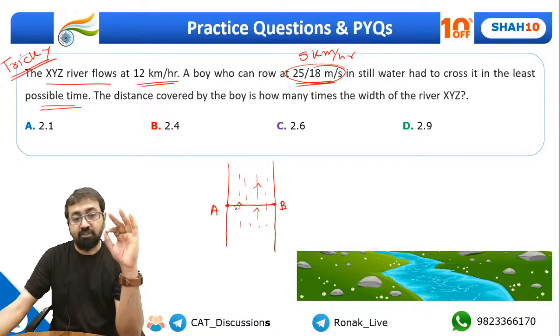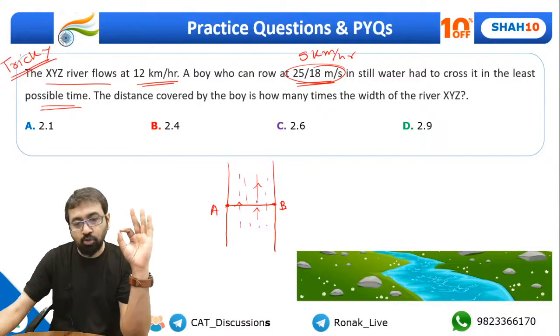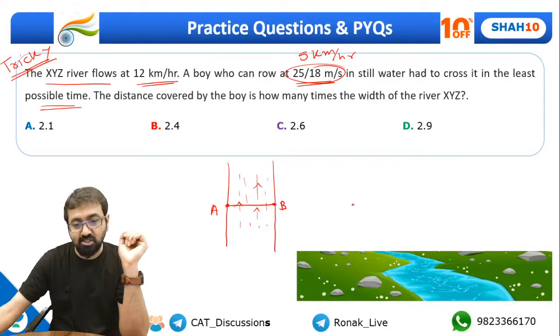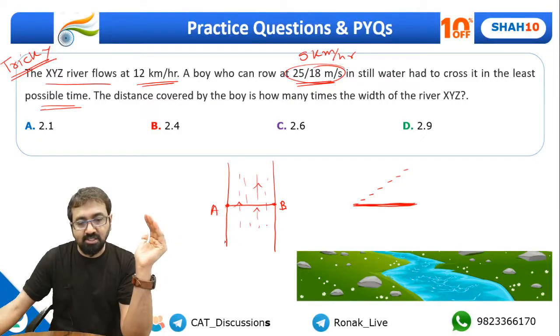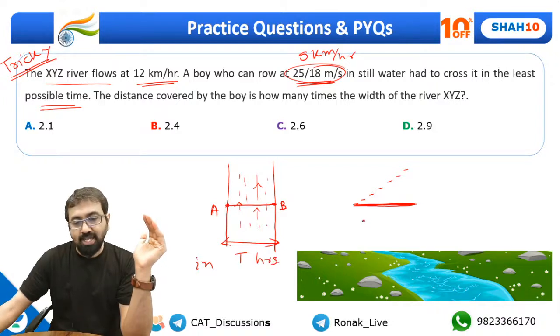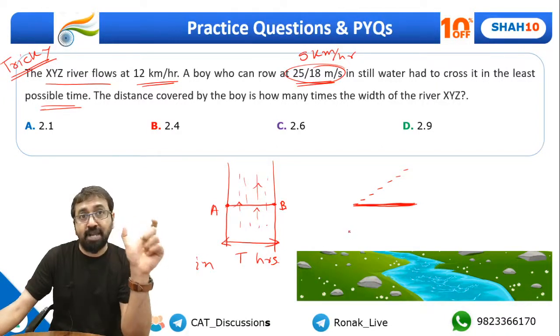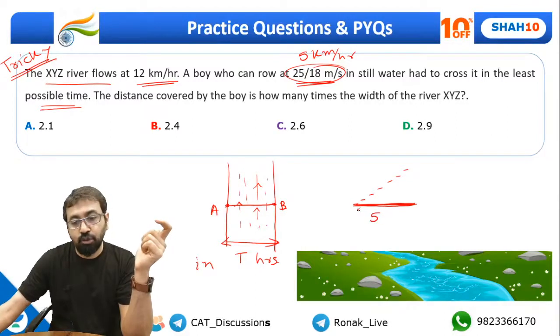But actually, when he starts going from A to B, you know how will he travel this distance? So actually he will travel in this direction like this. So if you observe, the horizontal distance that the boy has traveled is actually equal to the width of the river. Let's assume the boy travels this complete distance in t hours time. So can I say at the speed of 5 km per hour, in t time the boy would travel a horizontal distance of 5t kilometers?